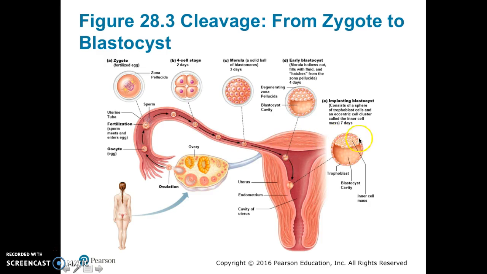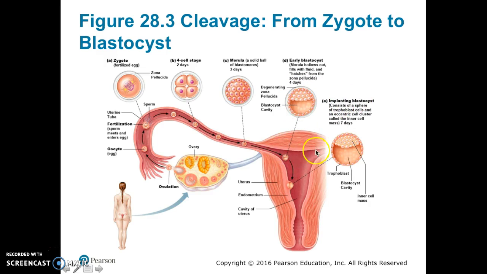It continues moving towards the uterus, and in doing so, the early blastocyst is formed at about 4 days. Here we can see a hollowed, fluid-filled cavity that hatches from the zona pellucida. This is the degenerating zona pellucida, and this again is called the blastocyst.